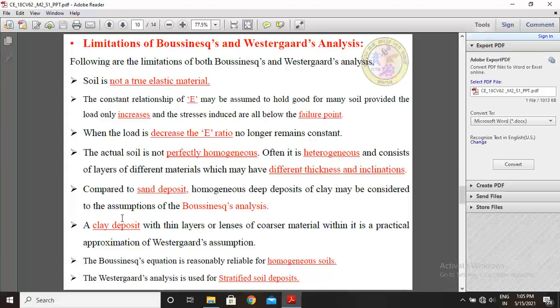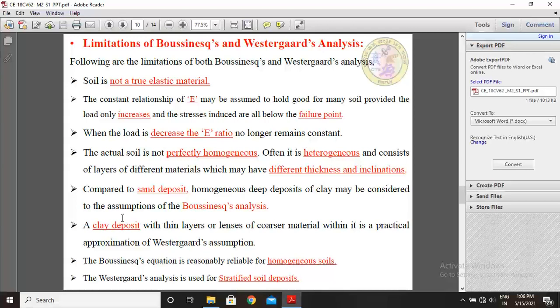Soil is not a true elastic material as per Boussinesq and Westergaard. Whenever we are considering soil particles, it is not a true elastic material.